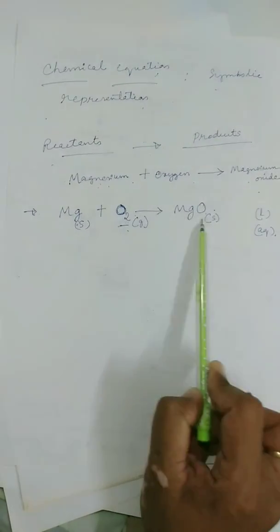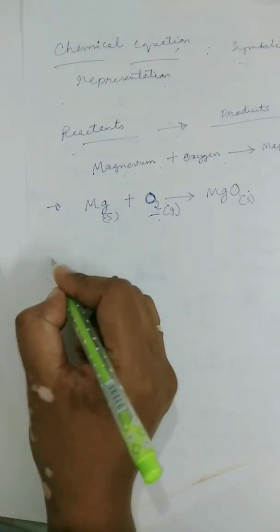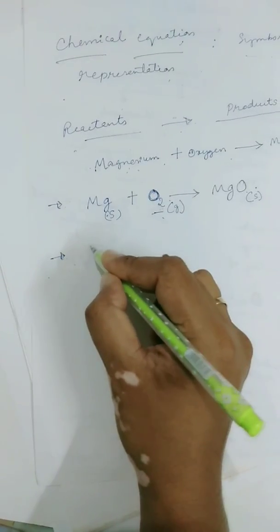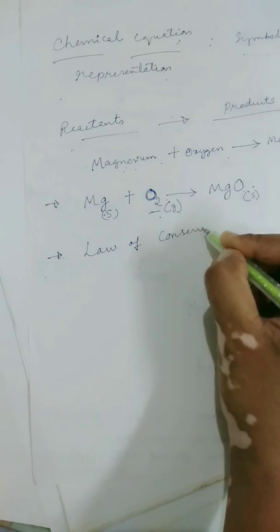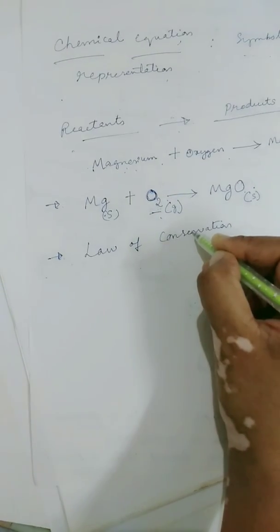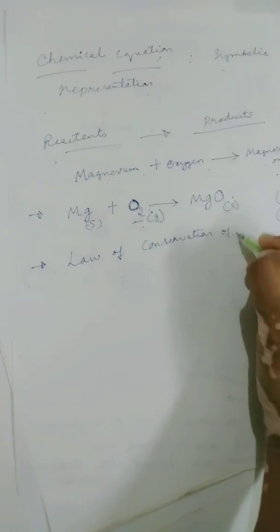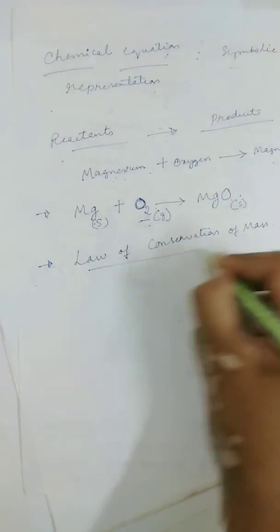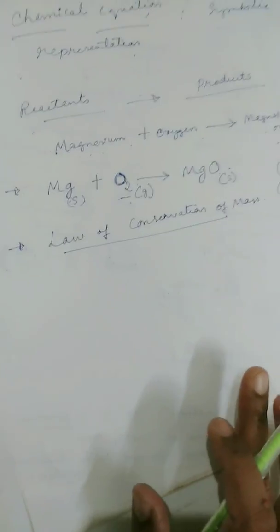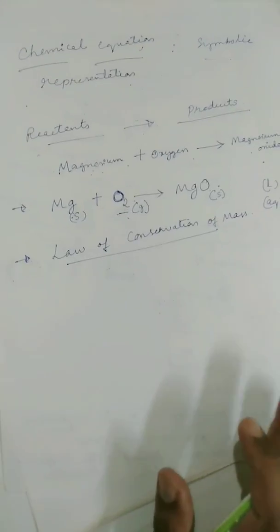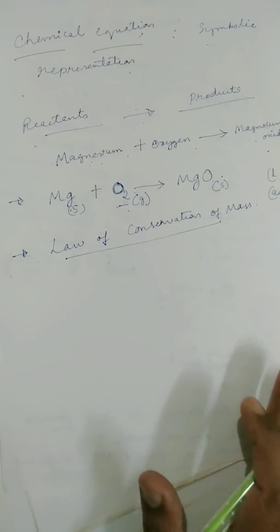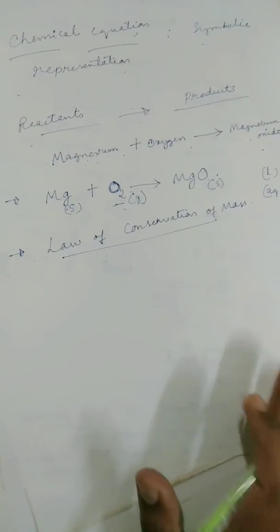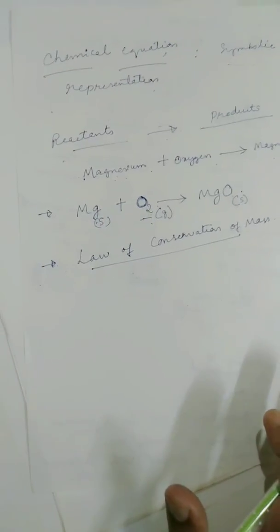And why is there a need to balance the chemical reaction? For this you need to know about one law, that is the law of conservation of mass, which says that matter is neither created nor destroyed. What is this law? It states that matter is neither created nor destroyed.